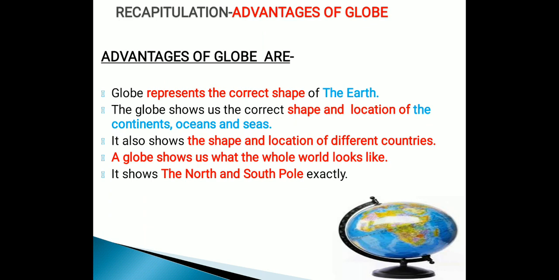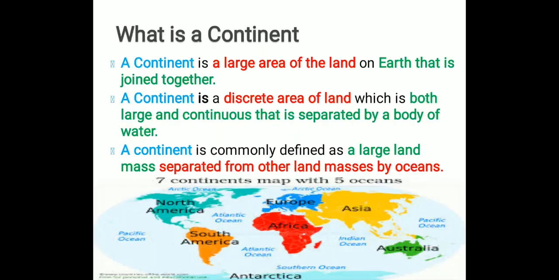It also shows the shape and location of different countries. A globe shows us what the whole world looks like. So it shows the real picture of the whole world. It shows the north and the south pole exactly.